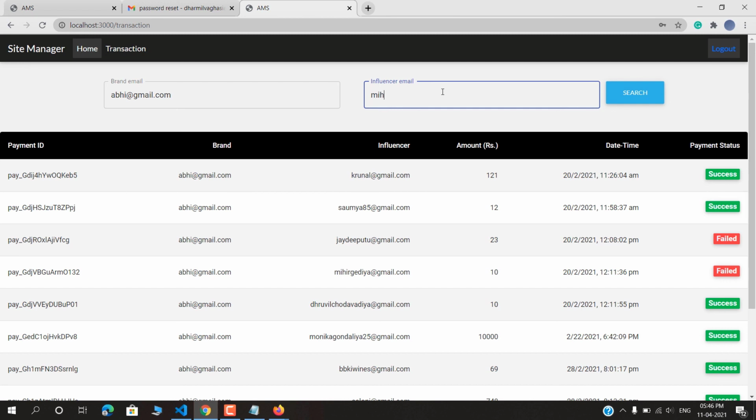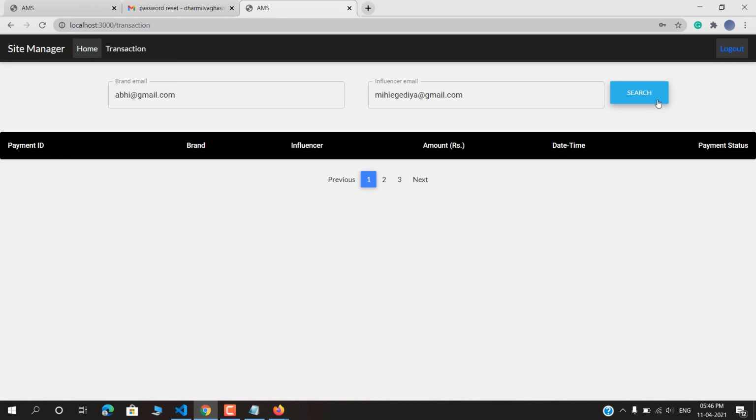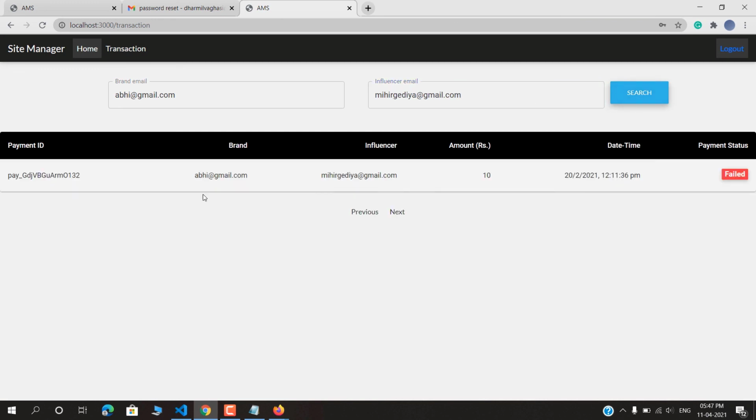Then we can also see that we have one transaction between these 2 persons, and the payment status is failed. You can also search with only this, then only one transaction is here.